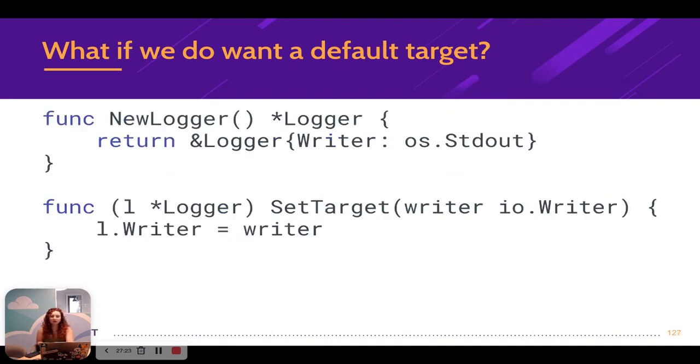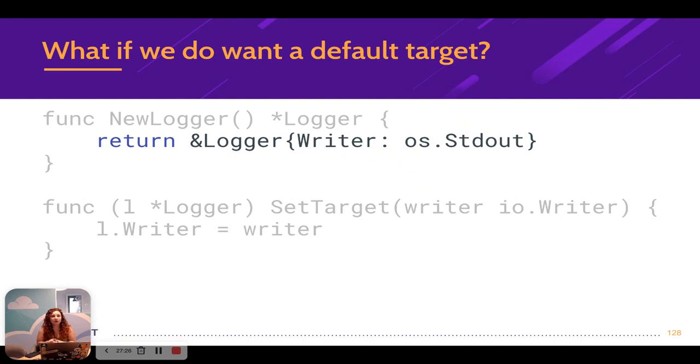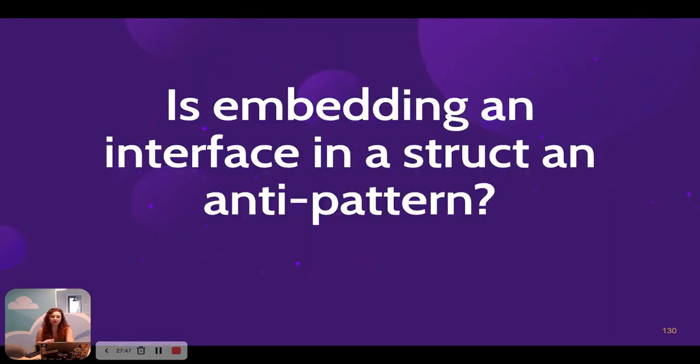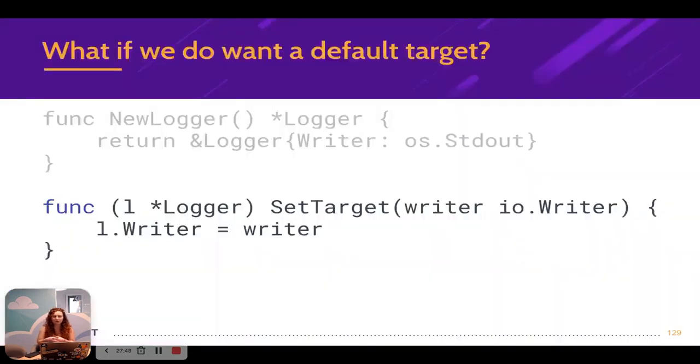Well, in this case, we could just create the new logger function and have it return a logger with the default being os.stdout as the writer. And then if the user wanted something else that wasn't the default writer, we could just create a set target method on our logger struct and change the writer to be the writer the user requested. So putting that all together, we can very easily just create a logger and have it default to stdout and change it up and log to somewhere else if we wanted to.